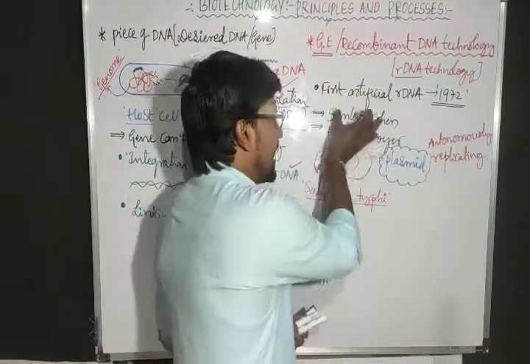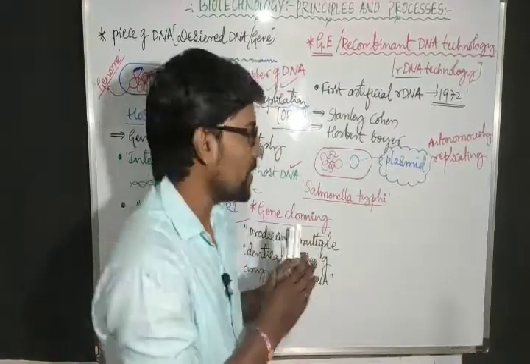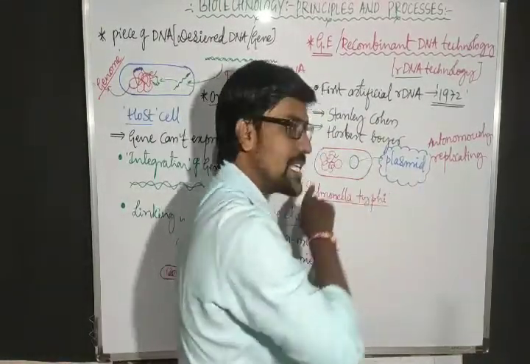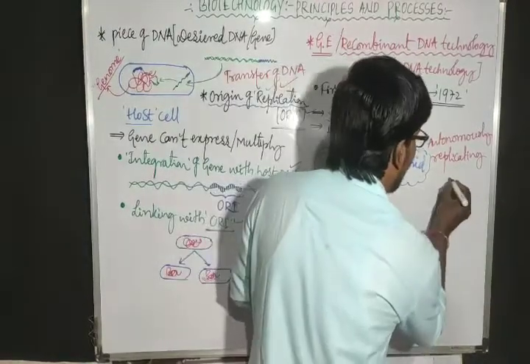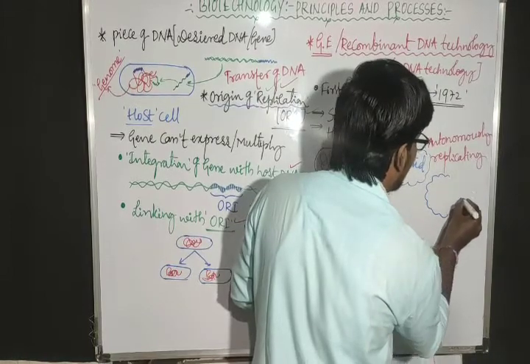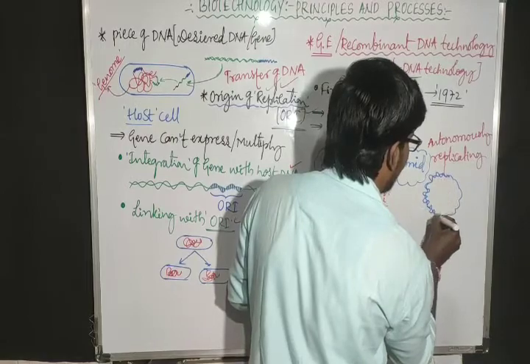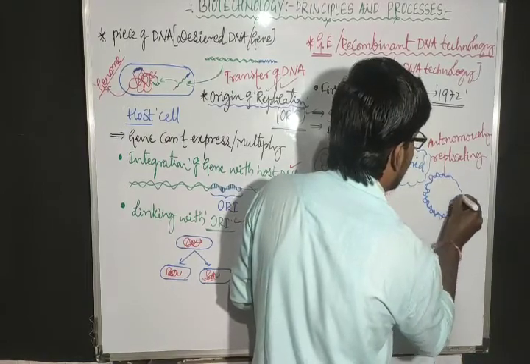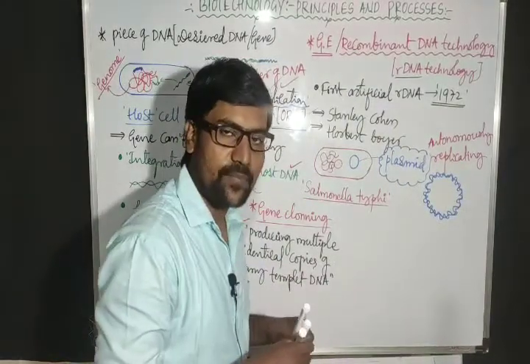Now Stanley Cohen and Herbert Boyer considered Salmonella typhimurium. From that bacteria they took a plasmid outside. Let us consider this is the plasmid, the circular extra chromosomal plasmid DNA.